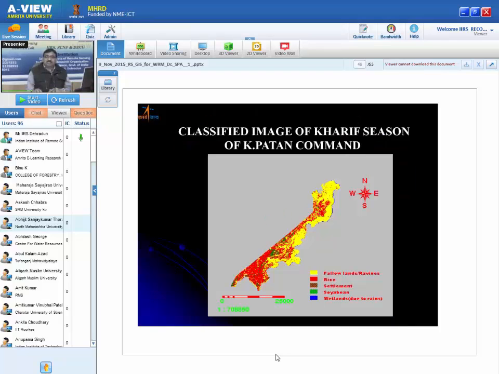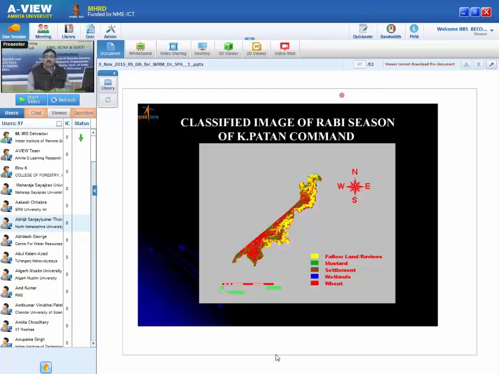So this is one example of Kesapatan branch in Rajasthan. You can see here, this is the crop, it's a Kharif season crop. So this paddy crop, soybean crop is there in this area. This is of course fallow land. Basically it is a ravinous land. Basically Chambal river is here, which is not visible. Of course, I've cut that river, this command area. Now, this is Rabi season crop, so mustard and wheat crop is there.